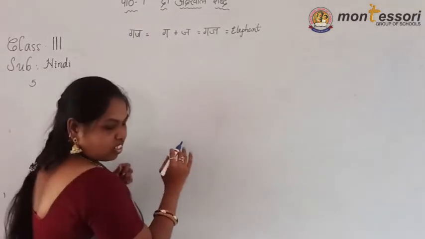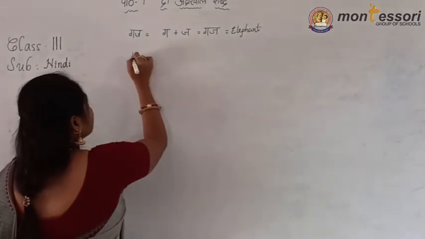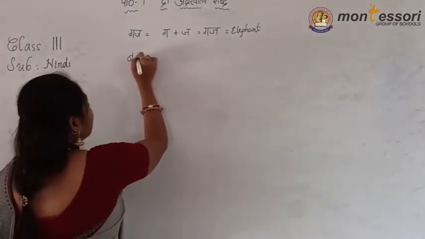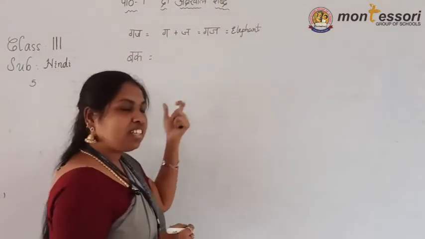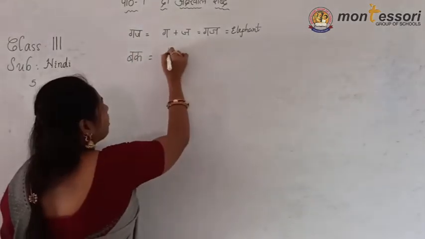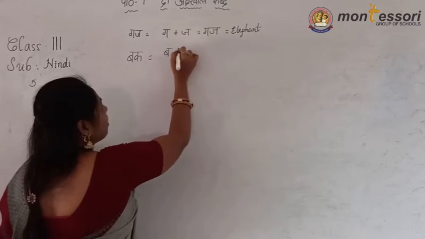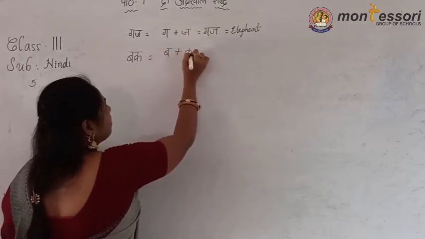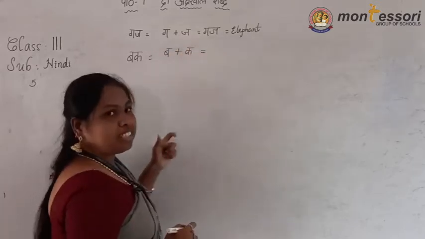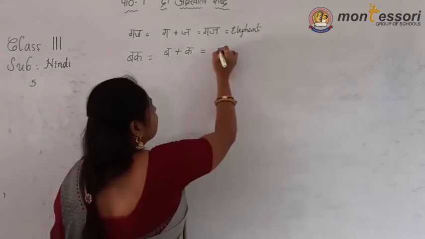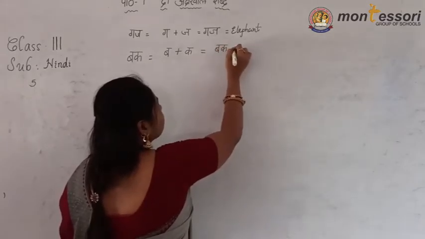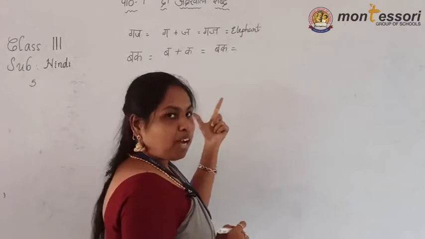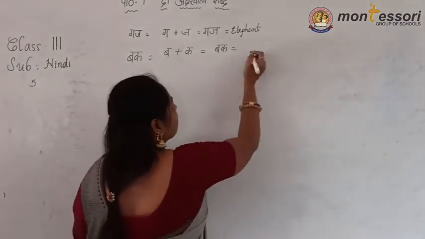Okay, next what is that? Bak. See? Ba plus Ka. What are the letters hidden in this one? Ba. What is that? Ba plus Ka. Very good. Ba, Ka. Together if we join, what is the sound? Ba, Ka, Bak. Ba and Ka, Bak. Bak means